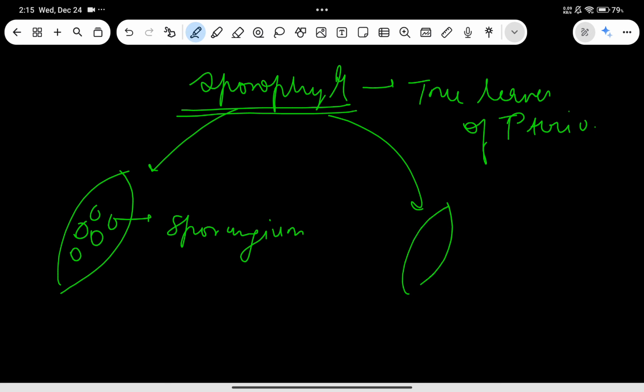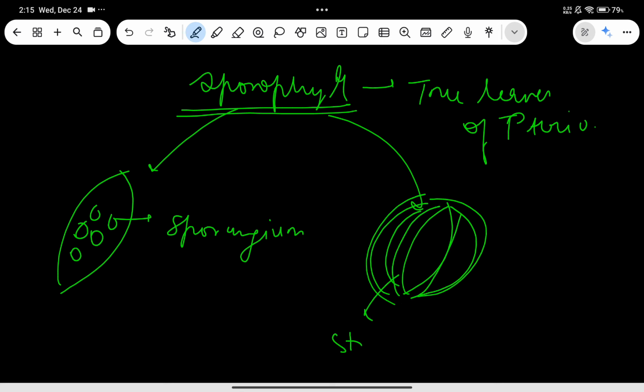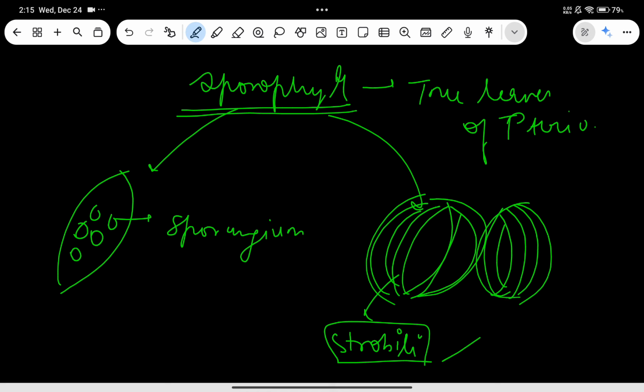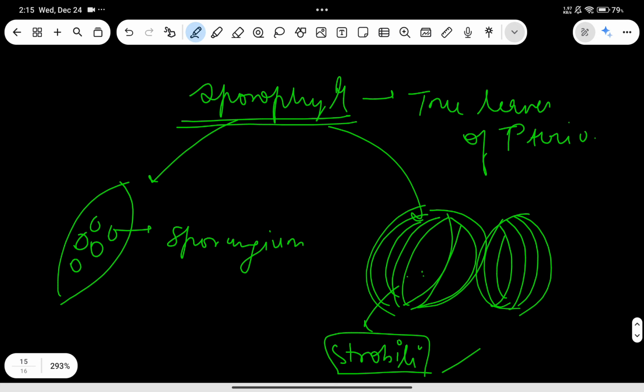And when these sporophylls combine together with each other, they form strobili, which is the plural of strobilus. So basically, they fuse together to form strobili, which means that strobili is actually a group of sporophylls only. There is nothing complicated in that. So these are the basic terminologies that I wanted you to learn. And of course, in female and male, they'll be different. In case of heterospores, it will be megasporangium and microsporangium, depending on whether it is female or male. So that is what I wanted to tell you. Now, in case of pteridophyte, let me write.